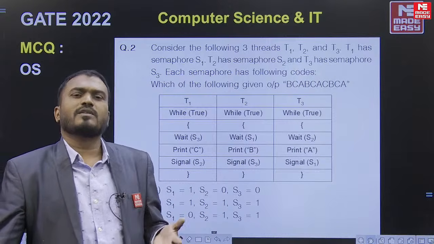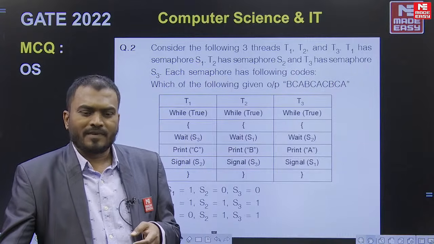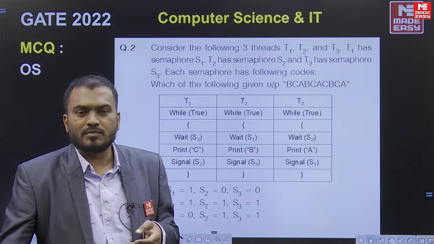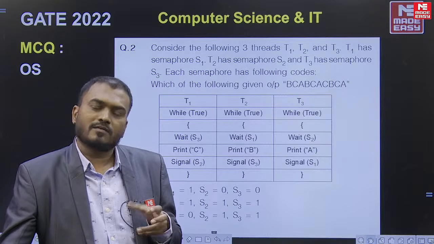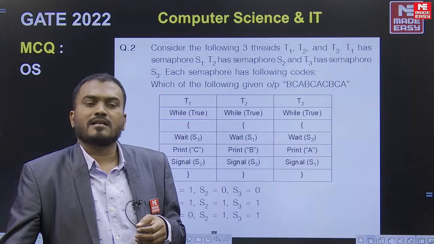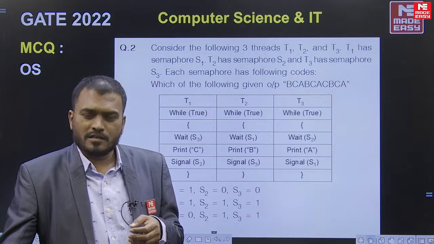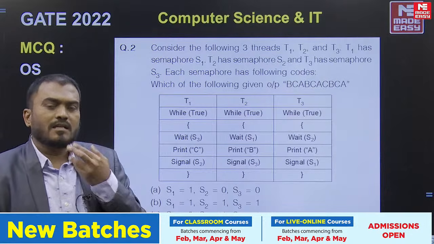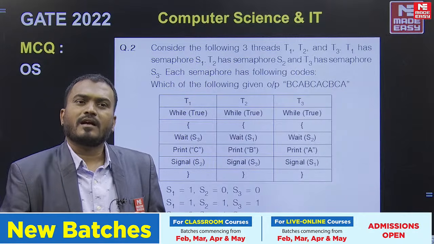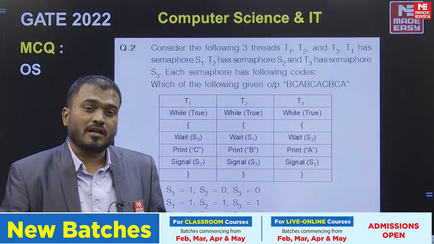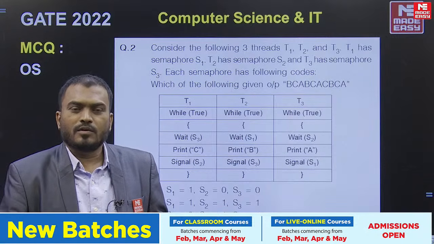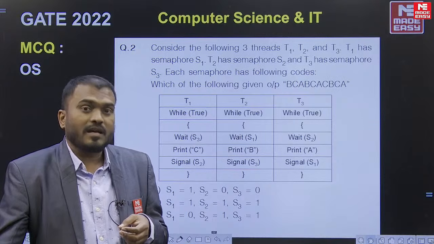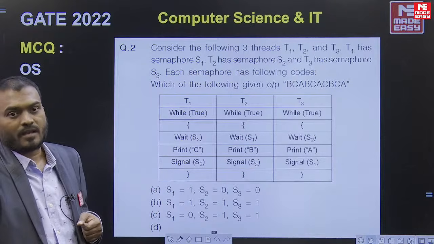Many students said that was an easy question, but it needed a little thinking. You need to spend some time to eliminate other options, but it was easy. The next question was based on LRU page replacement. We have not received the data for that either. And next there is a question in file systems on contiguous allocation and linked allocation. If you have the actual data, please send it to us, but we have the actual data of the semaphore question.